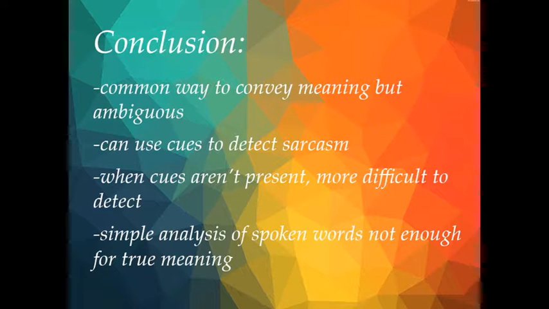All in all, sarcasm is a very common way to convey meaning, but its meaning can be ambiguous. We can use certain cues, such as body language and facial expressions, word elongation and stress, voice pitch, and emojis when we talk about text messaging to try to detect sarcasm. Because we combine all these cues to detect sarcasm, it may be more difficult to detect sarcasm when we communicate in ways that don't let us use these cues.